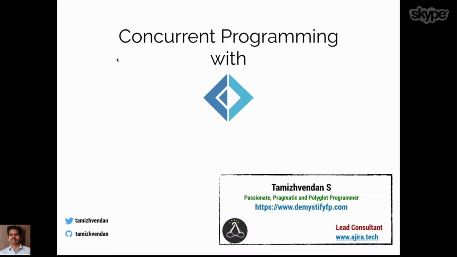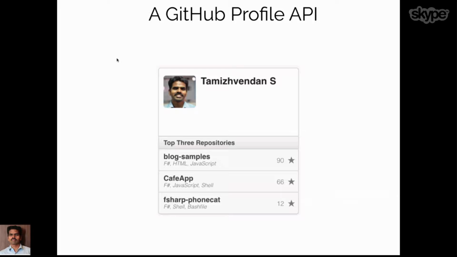Okay, let me start with what is concurrent programming and how it can help us through an example from a real world use case. I was once asked to build a GitHub profile API where we need to show the user profile along with his top 3 repositories. When we show each repository, we also need to show the number of stars it has received and the languages used inside that repository. This is the standard requirement that I got when I was working on an F# project.